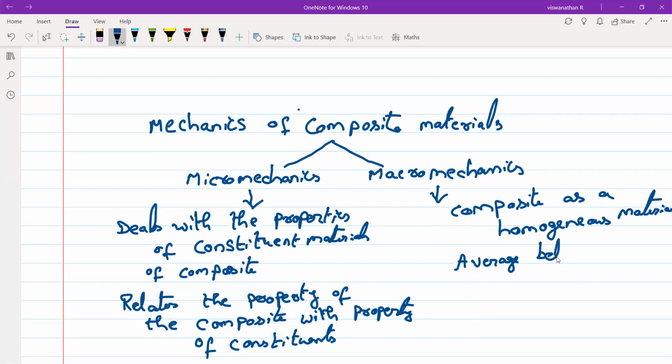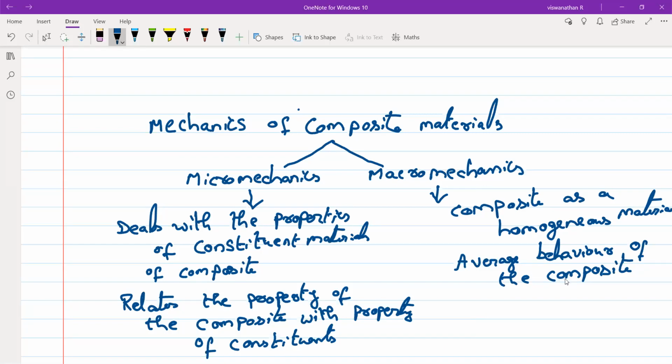We talk about the average behavior of the composite. We don't deal with fiber and the matrix separately. We don't talk about the fiber elastic modulus or matrix elastic modulus. We talk about the composite as a whole. It is considered a homogeneous material. It gives the average behavior of the composite.